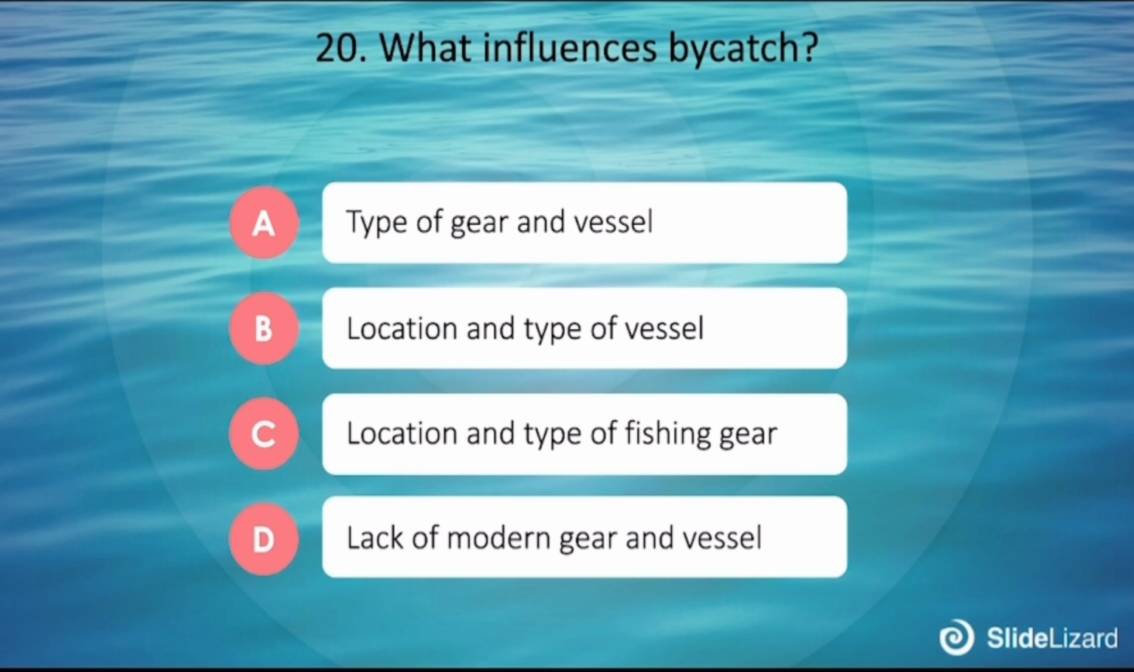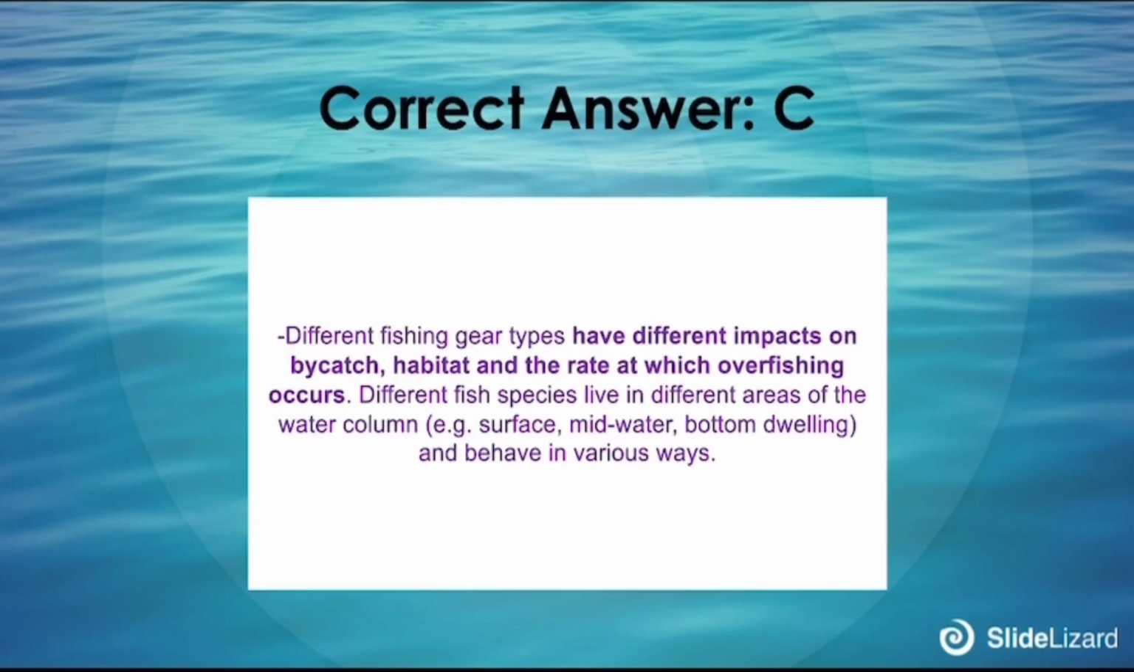What influenced bycatch? A. Type of gear and vessels. B. Location, type of vessel. C. Location and type of fishing gear. D. Lack of modern gear and vessel. The correct answer is C. Different fishing gear types have a different impact on bycatch, habitat, and the rate at which overfishing occurs. Different fish species live in different areas of the water column: surface, midwater, bottom dwelling, and behave in various ways.